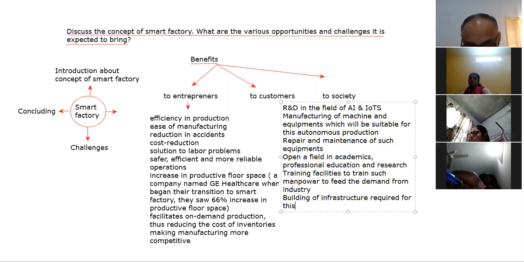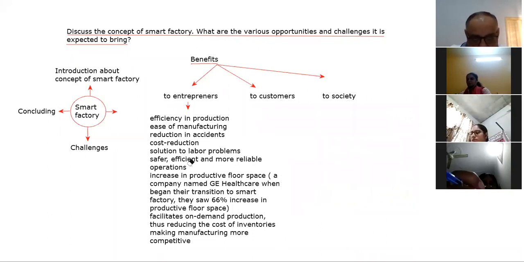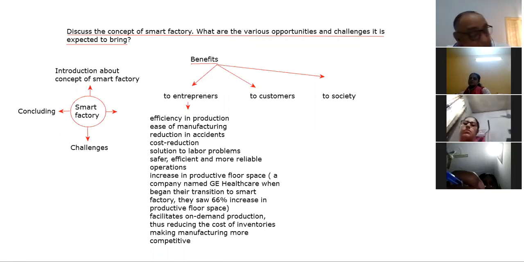So these are the various opportunities which I am seeing, which I am envisioning, which will come with this change, right? So still we are discussing on this. What will be its benefit to entrepreneur, right? So still we are discussing that point.